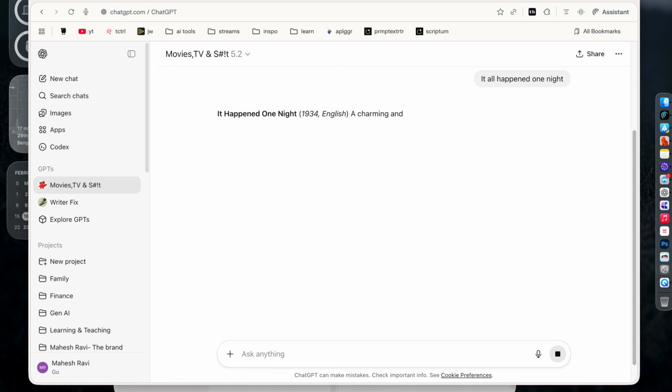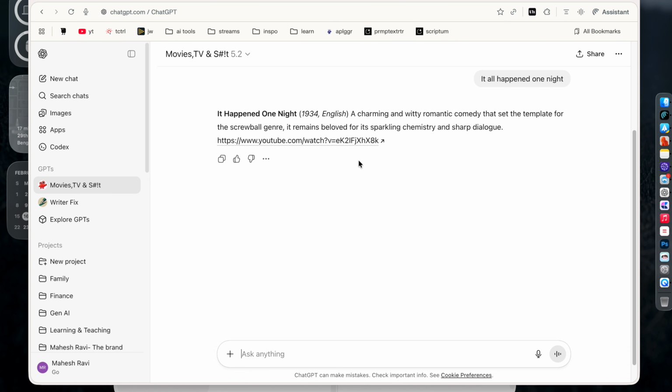I can just try it with any film out there. No matter how old it is, it is going to find it and give me that information, right? So this is what GPTs can do. It can save a lot of time in your workflow. So let me show you how you can build a GPT by yourself.